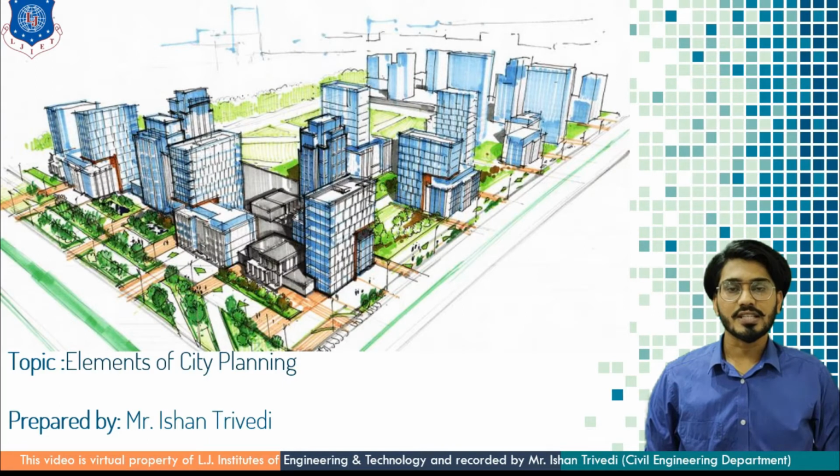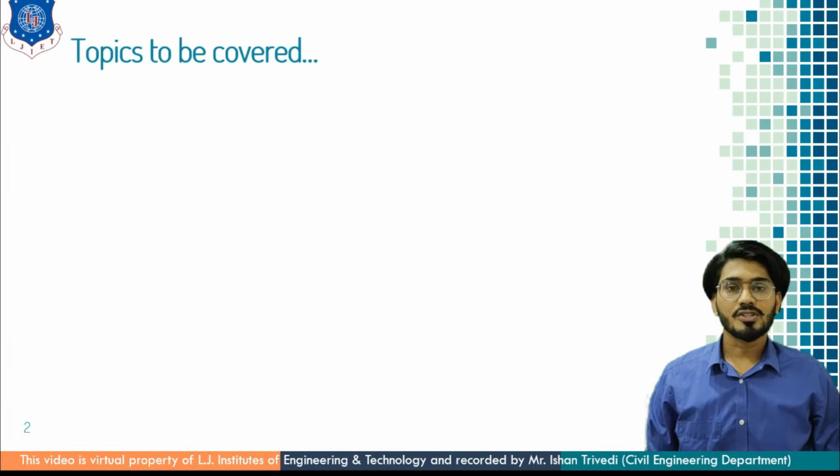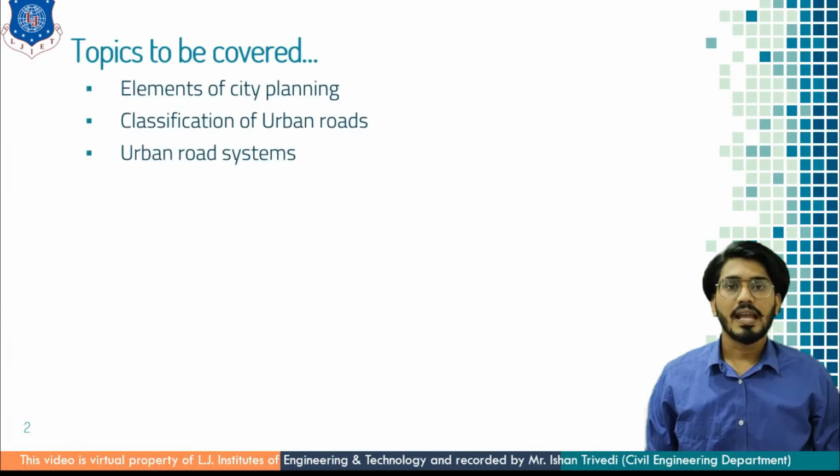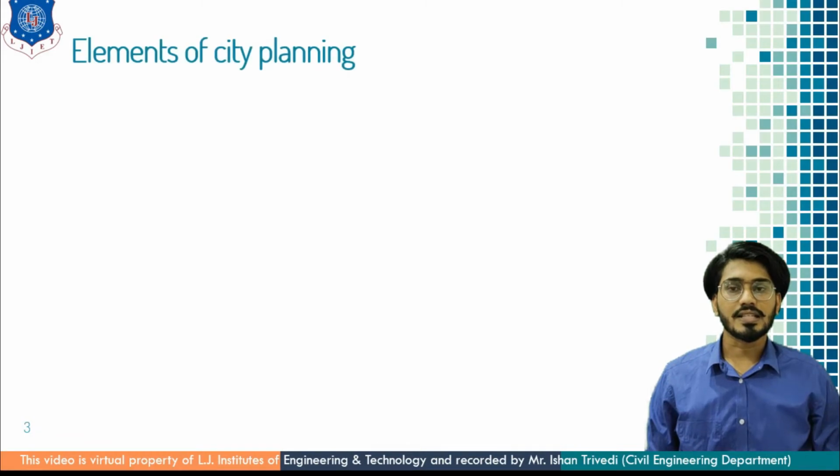Today we are going to discuss elements of city planning. Topics to be covered in these sessions are elements of city planning, classification of urban roads, and the urban road system. Let us start with the elements of city planning.